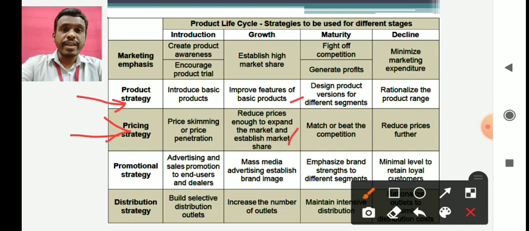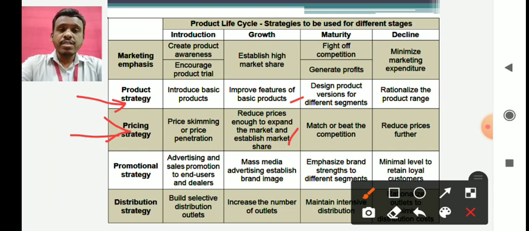Also you have to increase your sales. In order to do that you have to reduce the prices initially to expand the market and establish market share. If you reduce the price, newer people will come in and try out your product and purchase from you. So this is how your pricing strategy should work. Generally people go for reduction of prices in the growth stage.